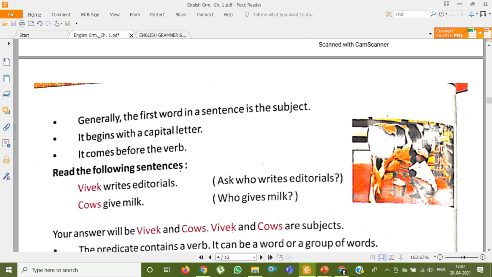Okay. Now two sentences are given. Vivek writes editorials. So here you can ask the question to the sentence, who the sentence is about or what the sentence is about. Like here, Vivek writes editorials. So you can ask who writes editorials. The answer you get is Vivek. So that is the subject and the remaining part is the predicate. Similarly, cows give milk. Who gives us milk? Cows. So that is the subject and what the cows do, that is the predicate.